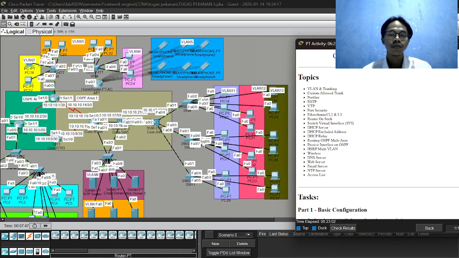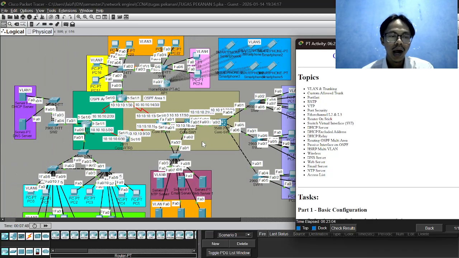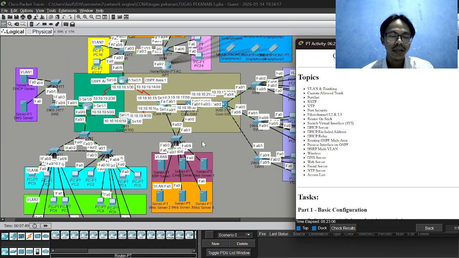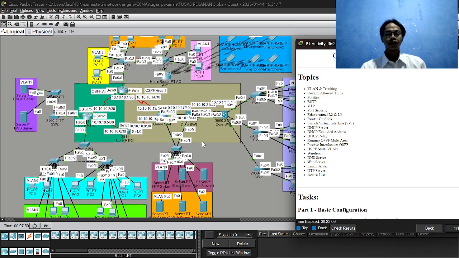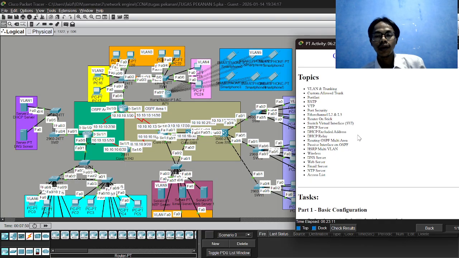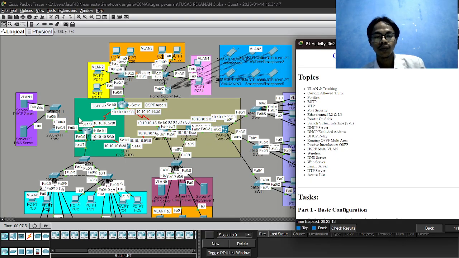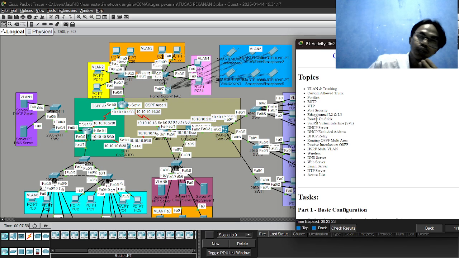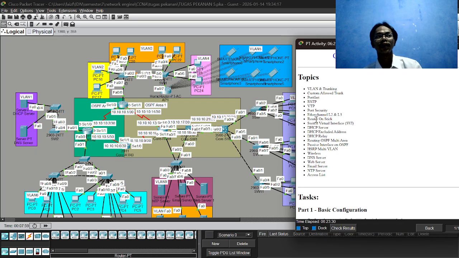On this topology, the goal I learn and configure is an introduction to EtherChannel, and this is the accumulation of everything I learned in this semester.